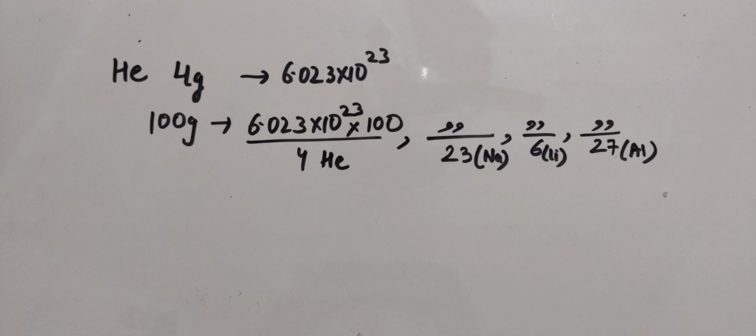So now 100 gram will contain this much amount divided by that 4 gram, that is the molar mass comes in division. So the greater the molar mass, the lesser the number of atoms present, because 100 gram is fixed for all the four options. So in all the cases, helium, sodium, lithium and aluminium, helium possesses the least molar mass, hence it will possess the maximum number of atoms.